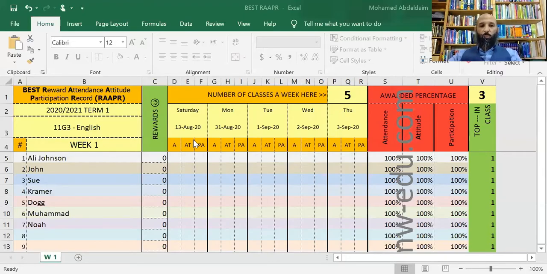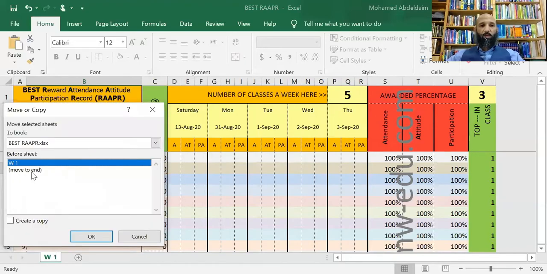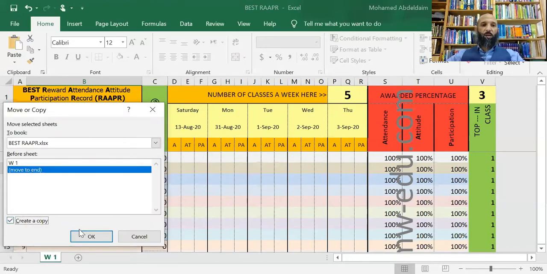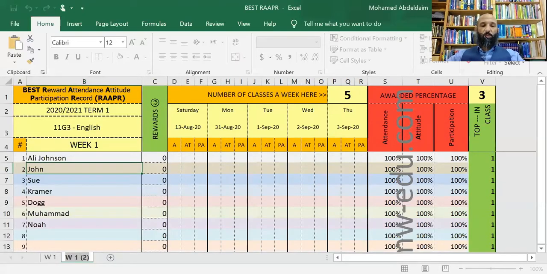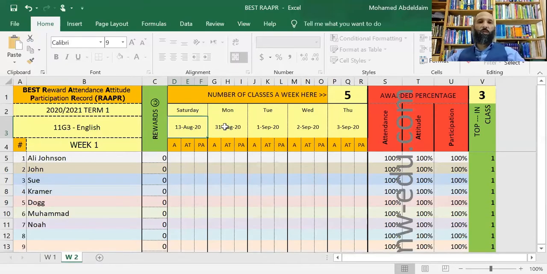Now, how can we prepare the software for a whole semester or for a whole year? What you need to do, if you're using Windows, as many of us do, is go to week 1, right click, and then click move or copy, and then move to end, and then create a copy, and then hit OK. Now this will be week 2. So you rename it, just double click, and you'll be able to rename. Then I have week 2. Now when you go to week 2, what you need to do is to change the dates, really. And you can get the dates from the calendar on your phone or from the calendar on your laptop. So you change the dates and off you go.